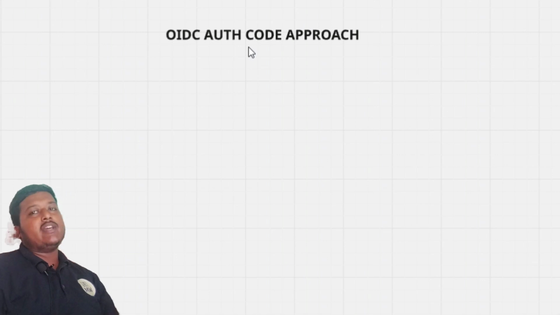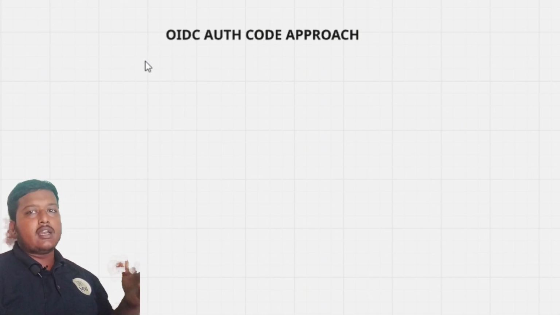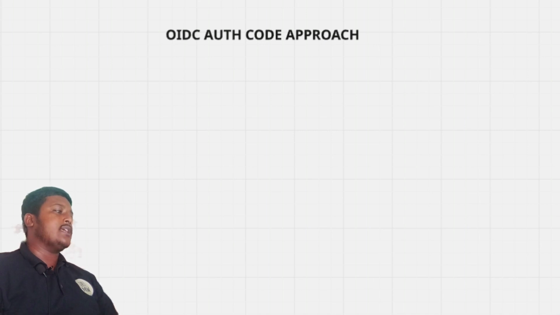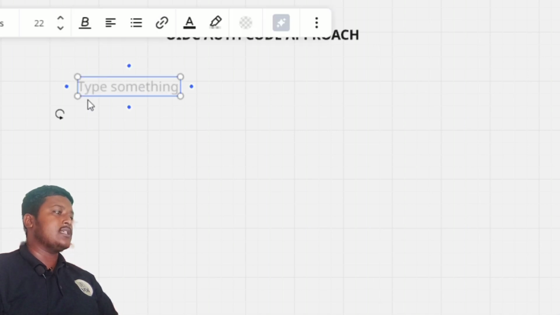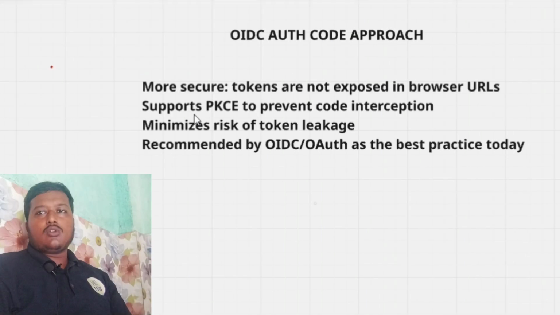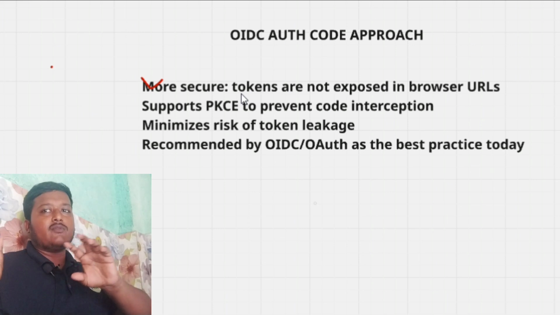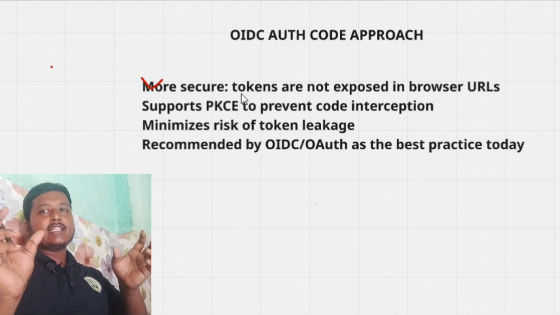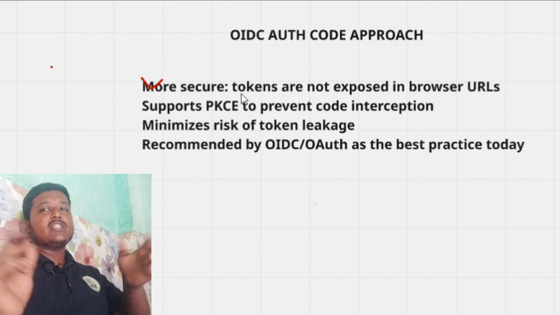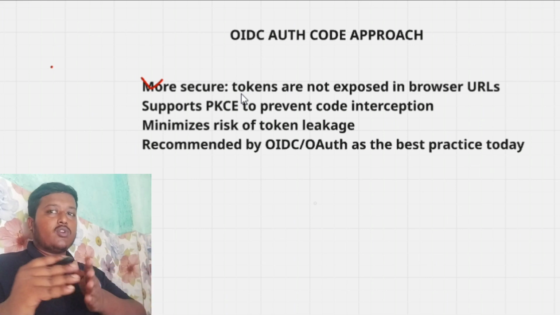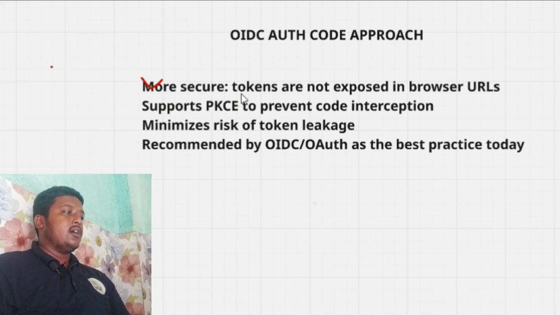So the auth code approach. As we have seen, OIDC has three approaches: implicit, hybrid, and auth code, in which auth code is important. Why am I saying this again and again? That we will see. The first reason is that it is more secure. Why is auth code more secure? As you saw in the previous lecture, in implicit flow the token is shared in the browser, which is not good. Anyone could get the token and get our user claims, which is not good for the user. That user info is shared with any other third party.